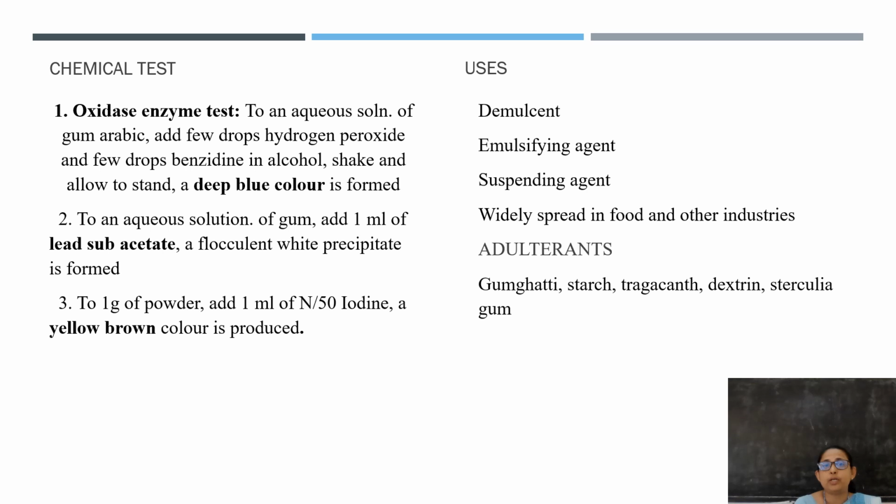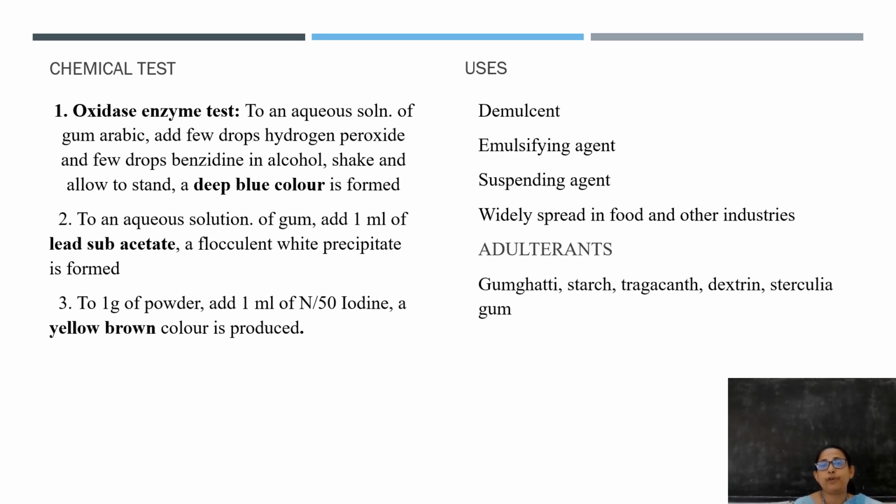And next, to the aqueous solution of the drug, if you add 1 ml of lead subacetate solution, you can see the formation of a white flocculent precipitate. Then if you add 1 gram of the powder to N/50 iodine, usually a yellowish brown color is produced, which is a negative test, and by this test we can distinguish acacia from agar.